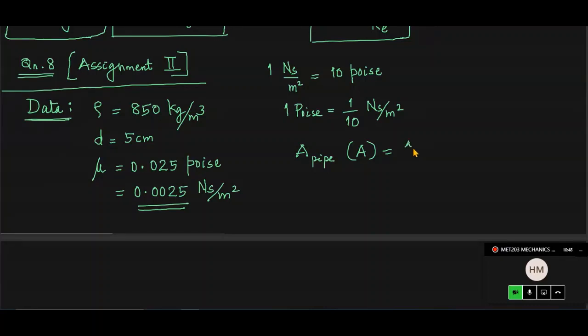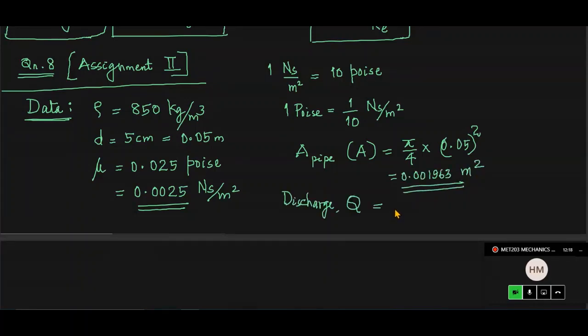That is pi by 4 d square, pi by 4 into diameter. Diameter is 5 centimeter. Please convert that into meters, so it will be 0.05 meter. And so pi by 4 into 0.05, diameter in meters, square. Okay, so please tell me the value of this one. So much meter square is the area.